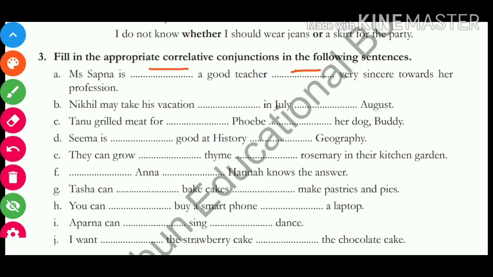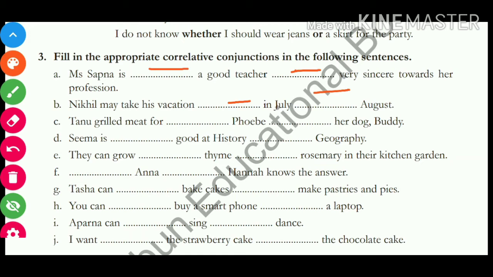Okay, now come to B. Nikhil may take his vacation dash in July dash August. So in B you can write, Nikhil may take his vacation either in July or in August. Okay, this is B. Now come to C.